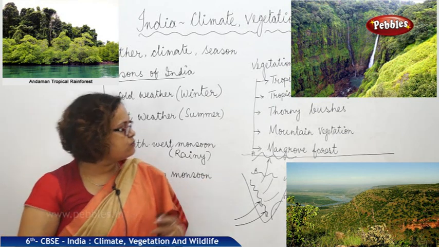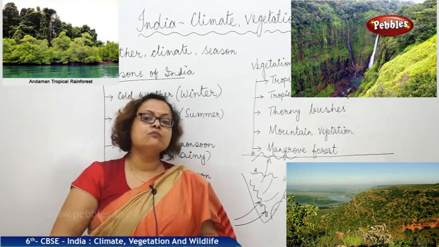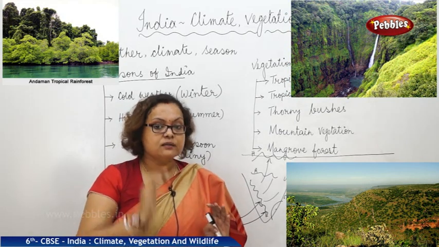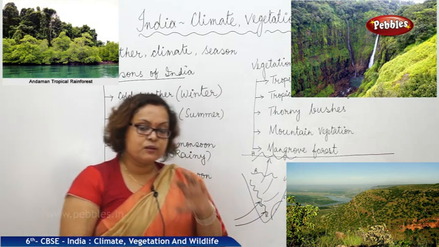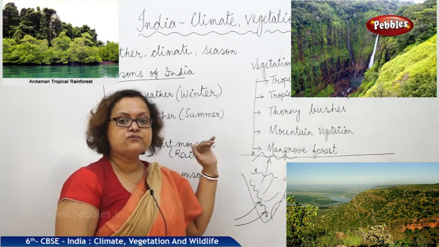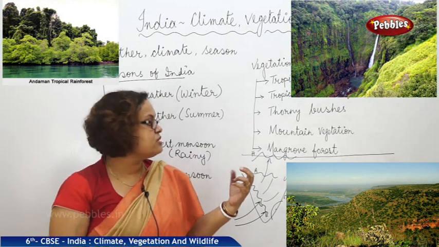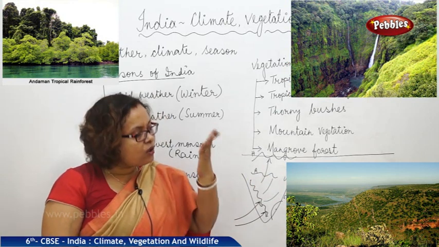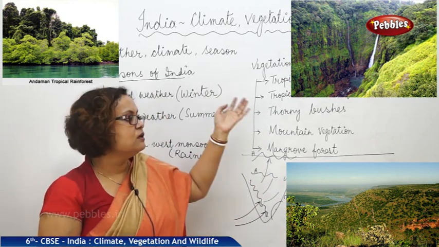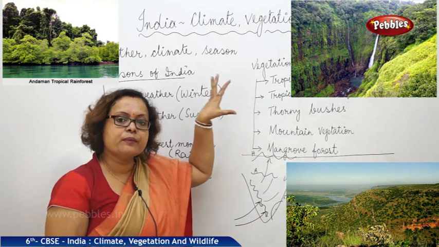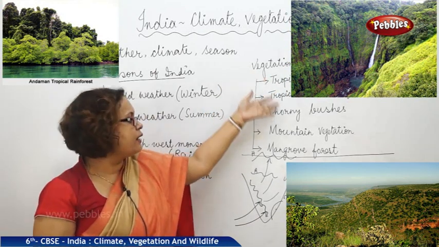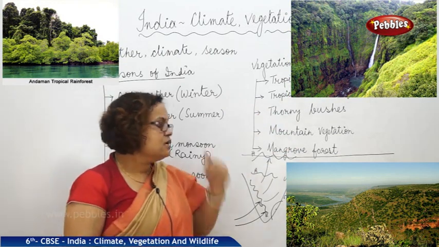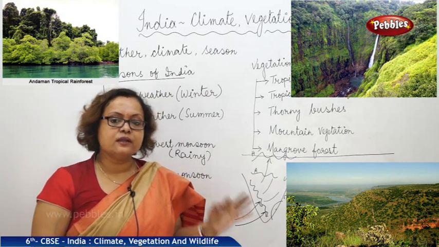Next we are coming to mountain vegetation. Yes, we can see them mostly in the Himalayan mountain region. The temperature must be very cold. That is the suitable temperature for these type of trees. Pine, cedar, this type of trees we can see in mountain vegetation. And naturally all the Himalayan mountain areas, wherever the Himalayan mountain passes, Jammu and Kashmir, if you go there, you can experience this. Shimla, Uttarakhand, all these places, you can see this type of vegetation.